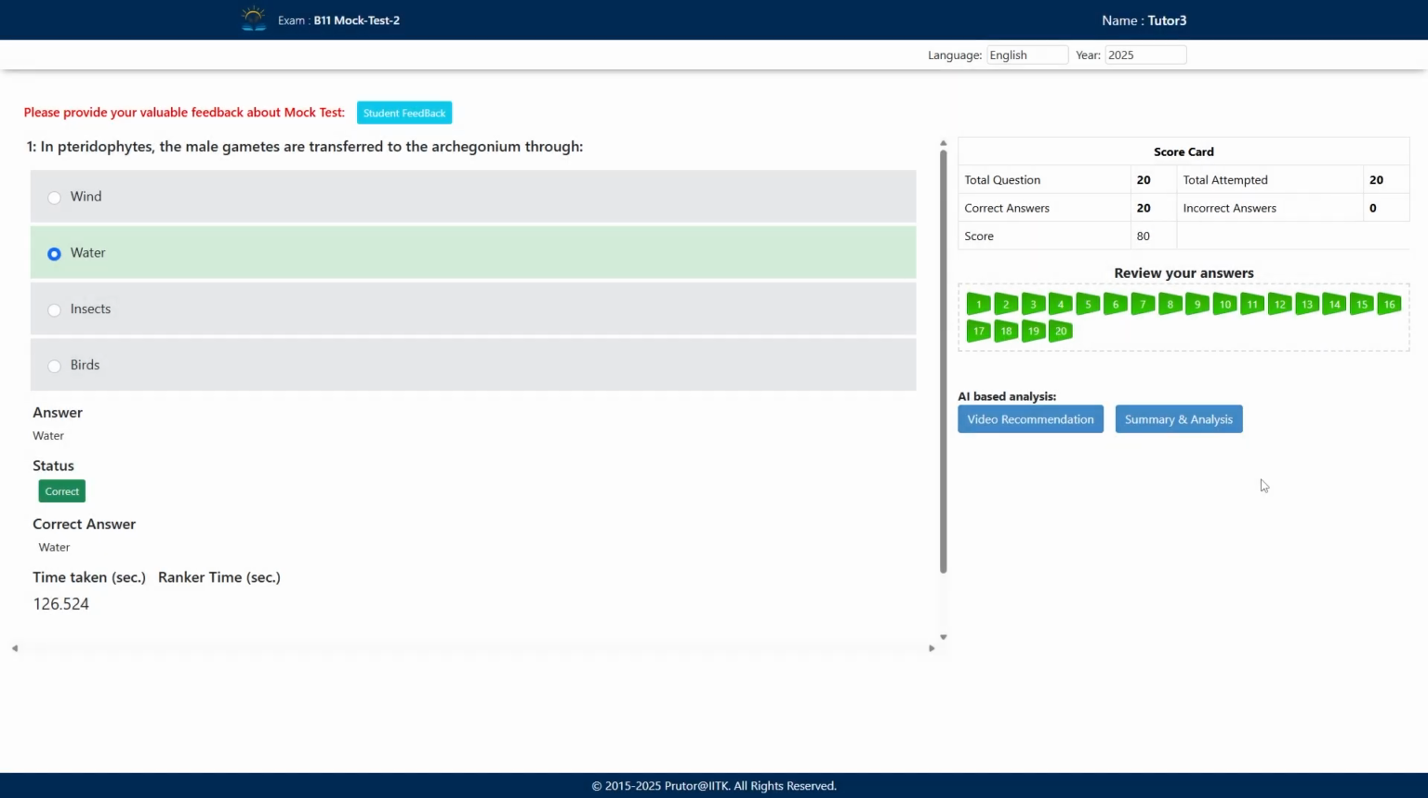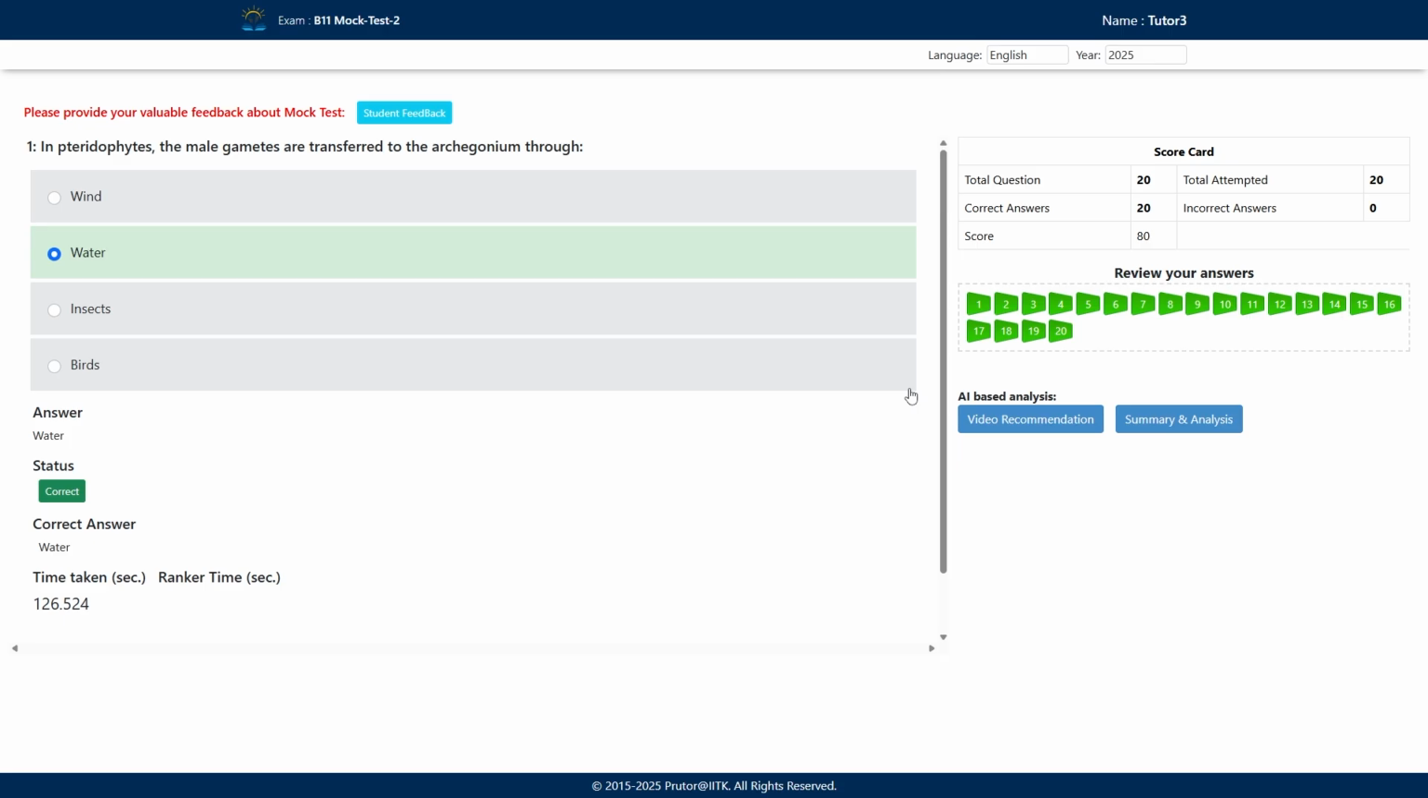So all the answers are correct, right? We have completed our two mock tests, which were published on the 24th of May and the 7th of June on our website. So this is all about today's session.